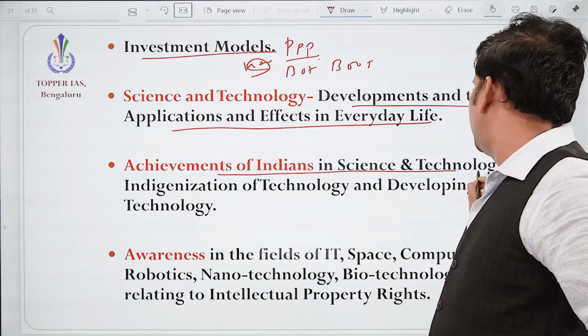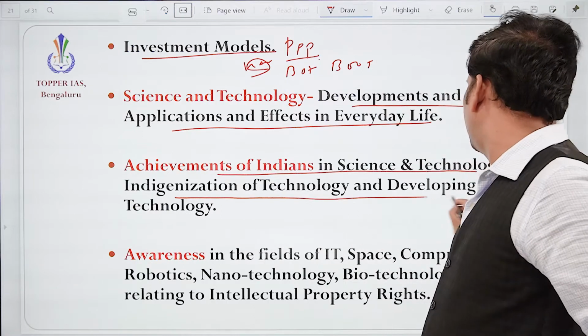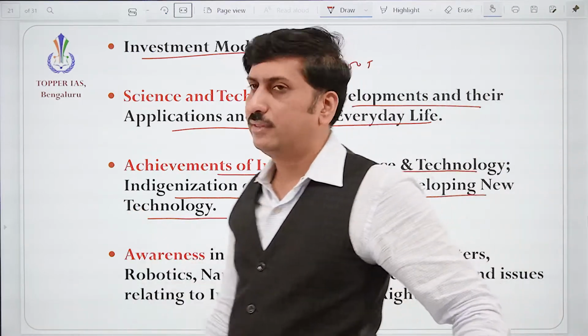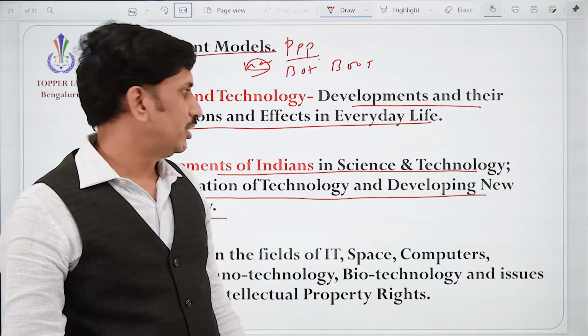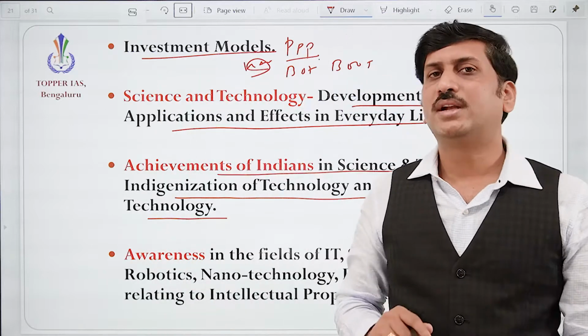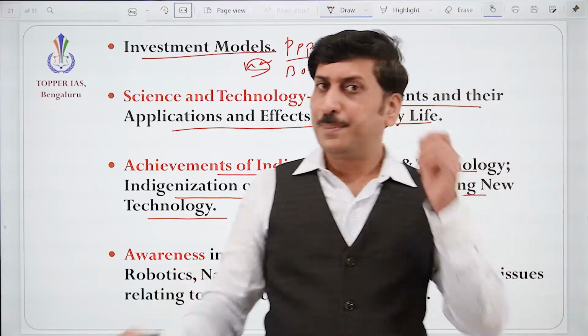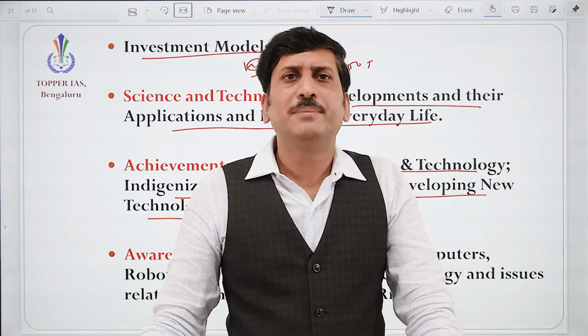Achievements of Indians in science and technology. Okay, indigenization of technology and developing new technology. There are three parts here. We need to know about Indians who are contributing in science and technology, in present days and also in the olden days. How our people contributed. Correct? Why do we need to know about our people?